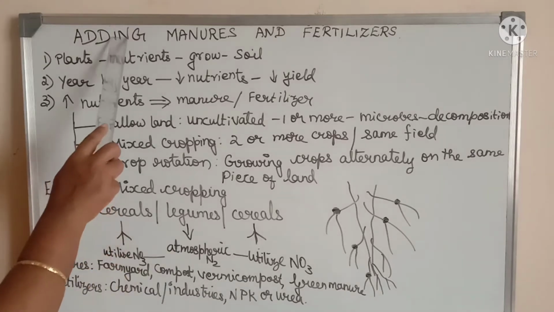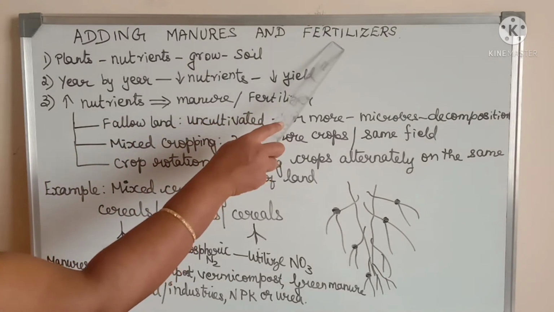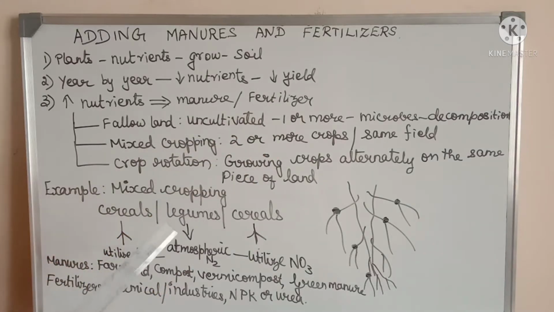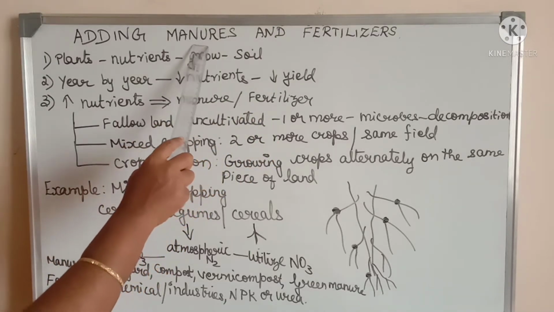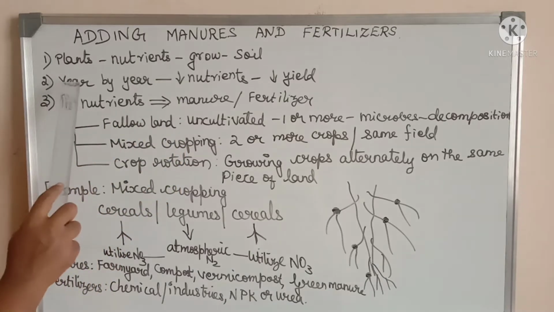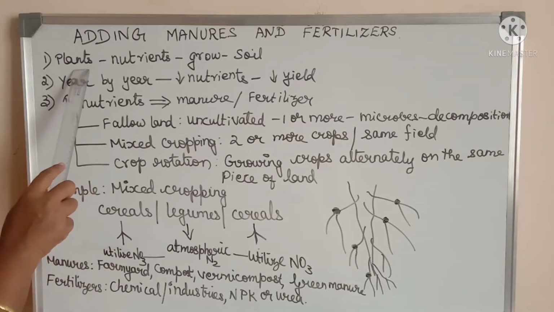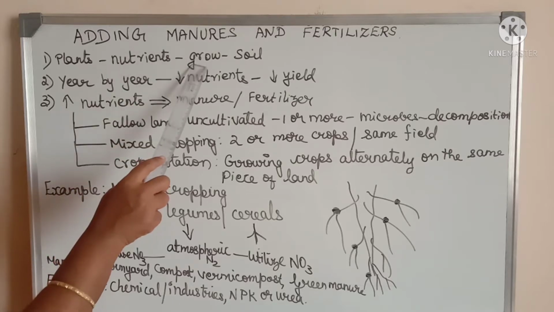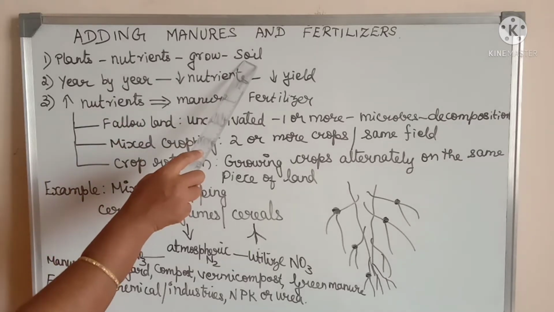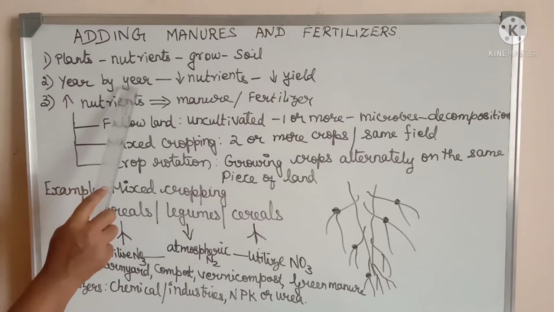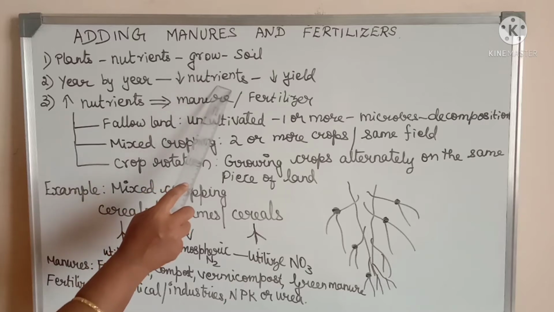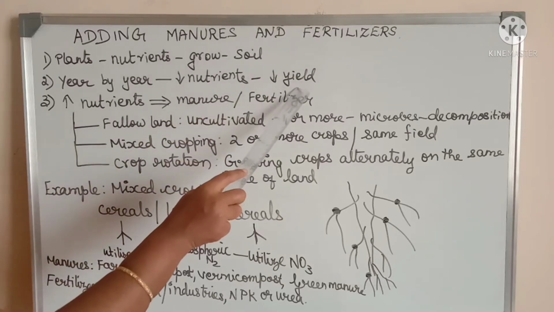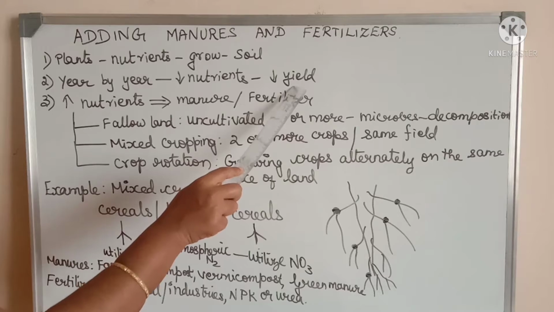Third heading, that is adding manures and fertilizers, which is under the basic agricultural practices. Now let us see what are manures and fertilizers and how well they are beneficial to the farmland. Actually, when you grow the plants in the farmland, it absorbs the nutrients for its growth, mainly from the soil. Suppose if the plants are grown continuously in the field, what happens to the nutrients? The nutrients get reduced. That will reflect in reduced yield.